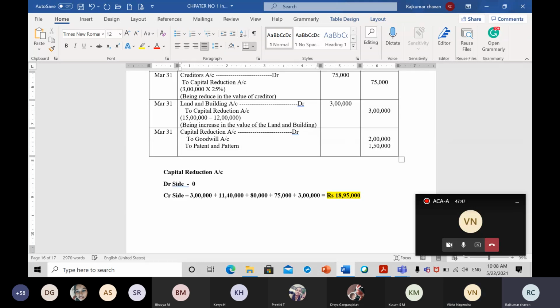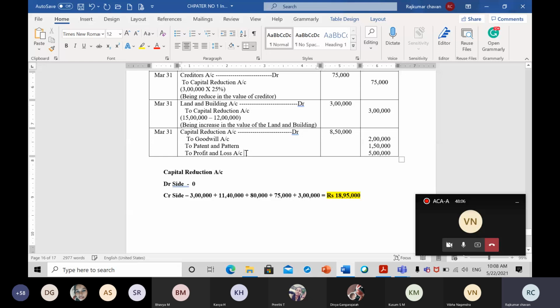Now, next one. After patents, we need to write off the profit and loss account, which comes to how much? 5 lakh rupees. So 5 lakh rupees is the profit and loss account. If you take the total, on the debit side it will come to 8 lakh 50,000 rupees.